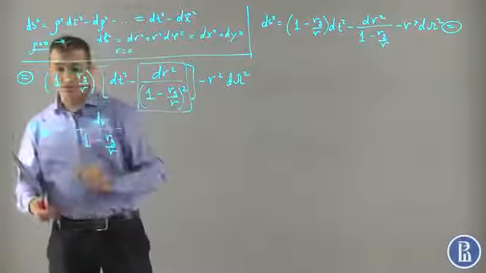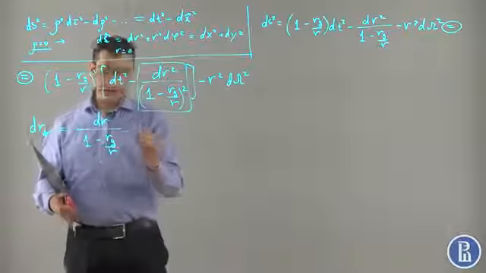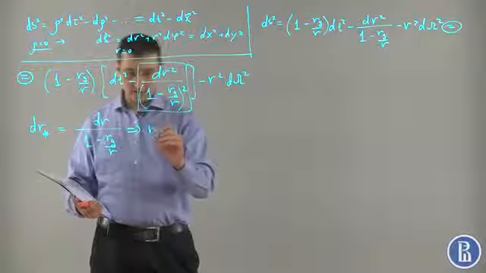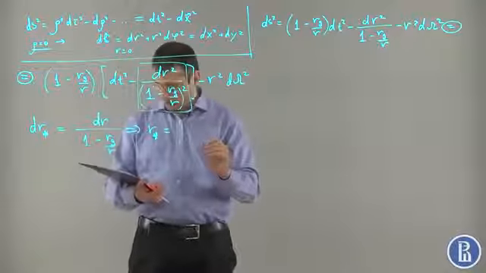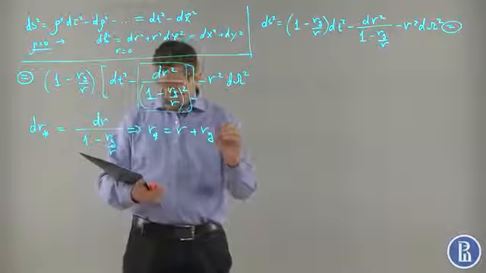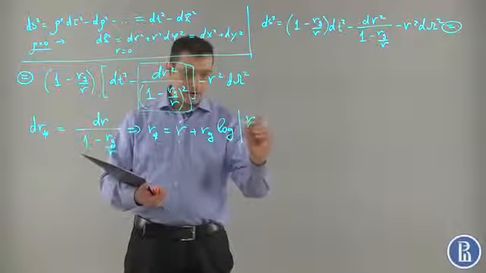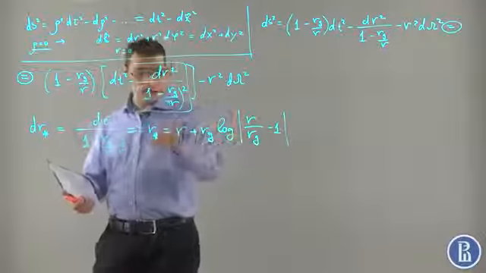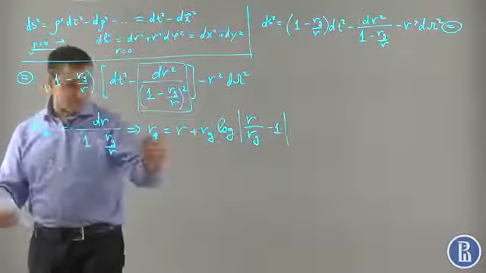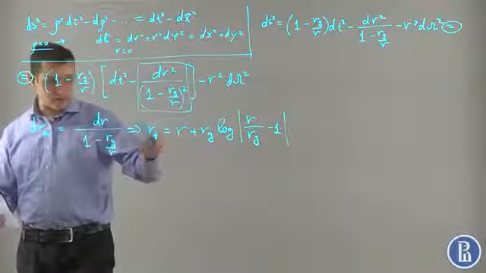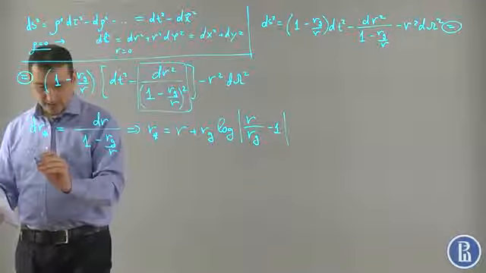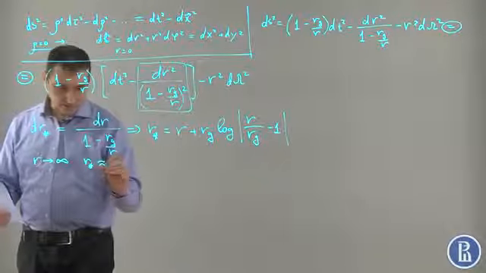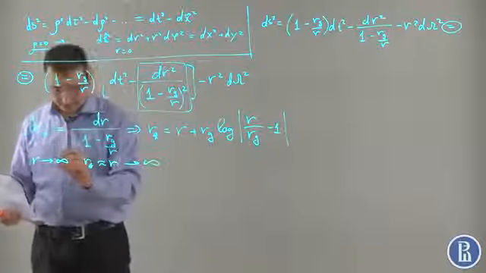So this is the so-called tortoise coordinate. Integration of this equation gives r star equal to r plus rg times log of (r divided by rg minus 1). We have fixed the integration constant such that the relation between r star and r is like this. One can easily see that as r goes to infinity, r star is approximately equal to r and also goes to plus infinity.